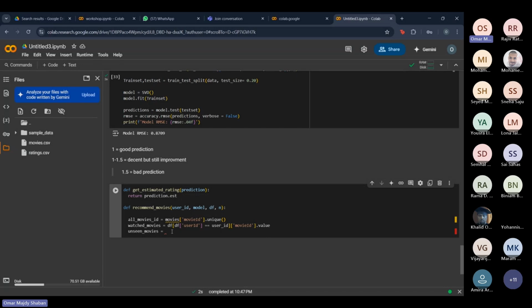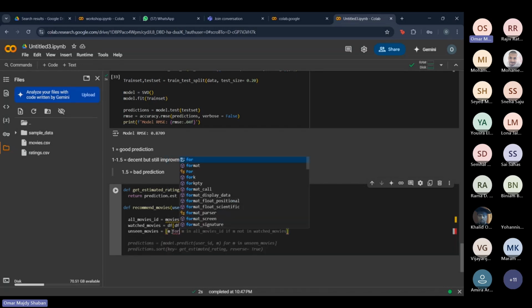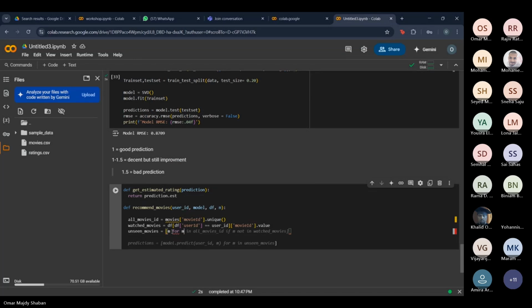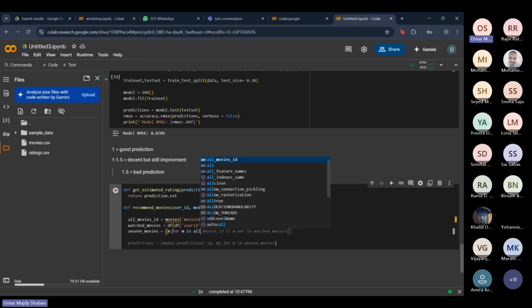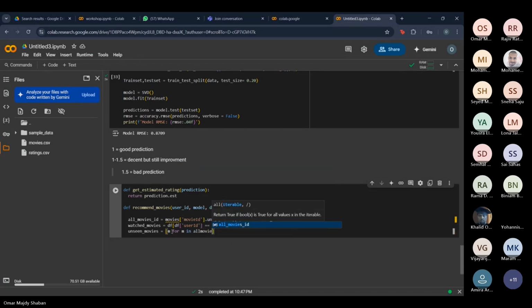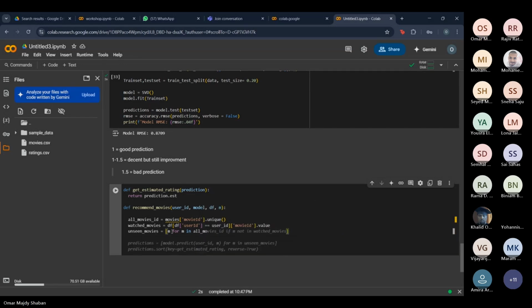So what we're gonna do is create a for loop: for m in all_movie_ids, if m is not in watched movies.